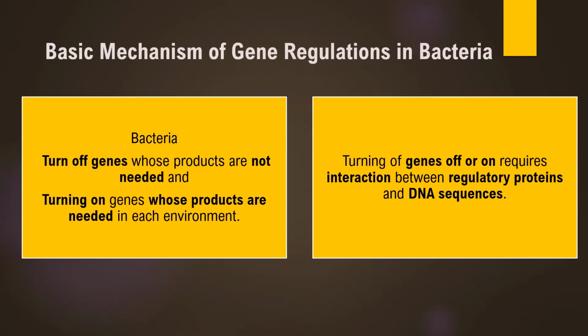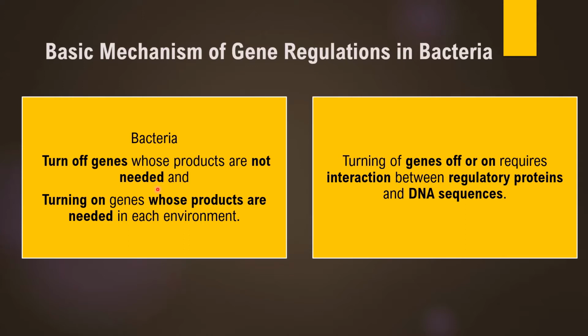In order to adapt themselves to the changing environment, bacteria turn on and off the genes within them. If a bacterial cell turns off genes, this is usually done in a situation where the products of these genes are not required by the bacteria.